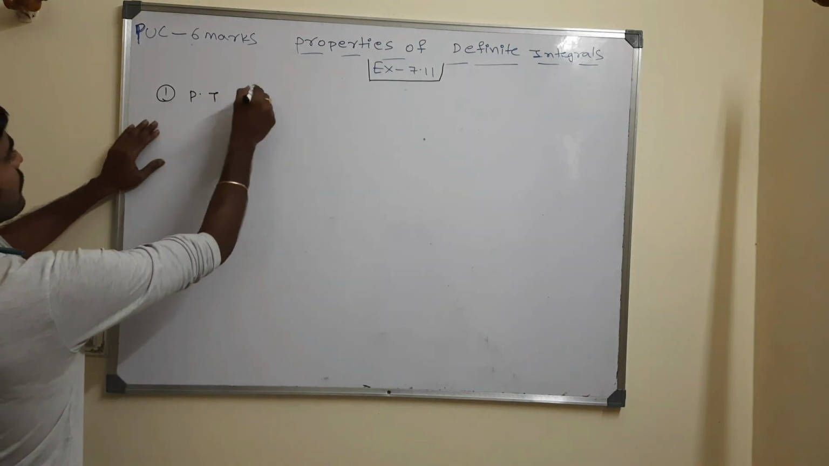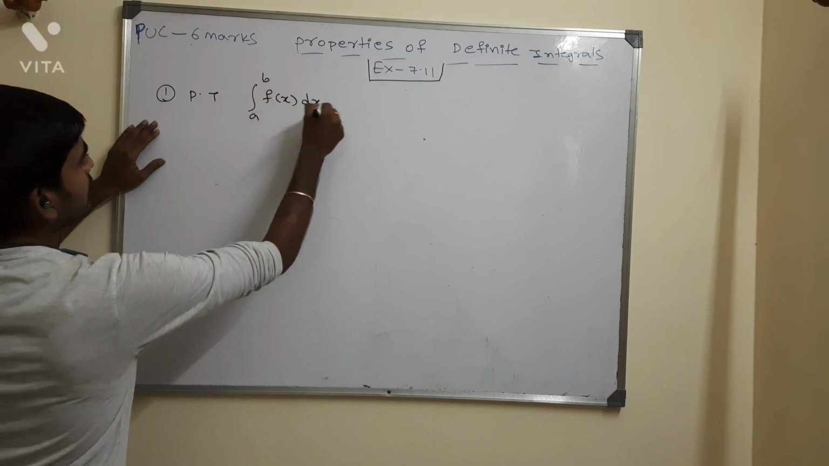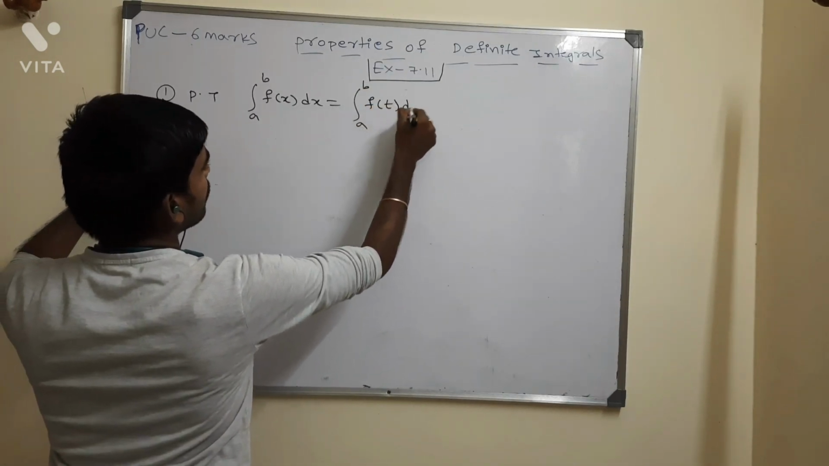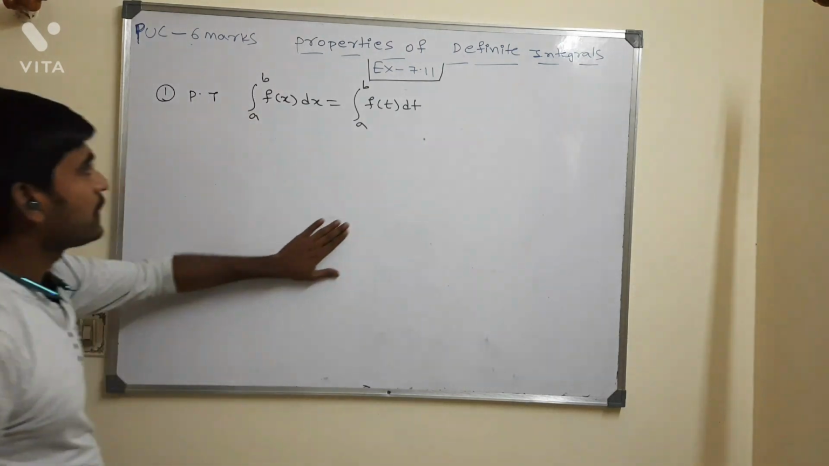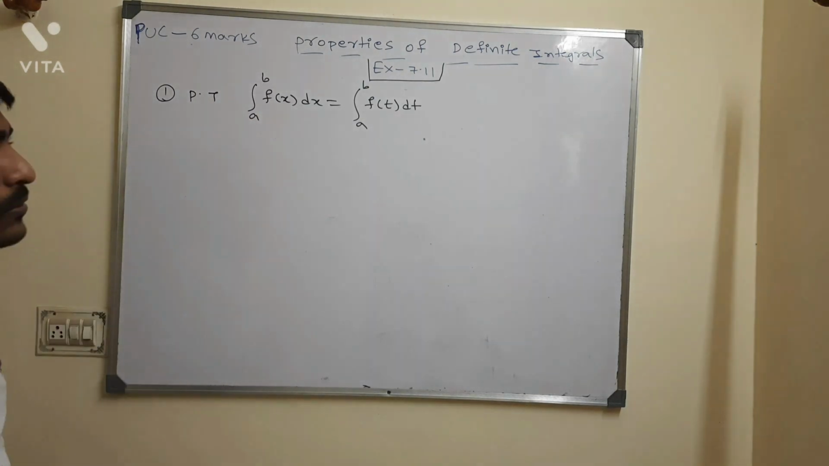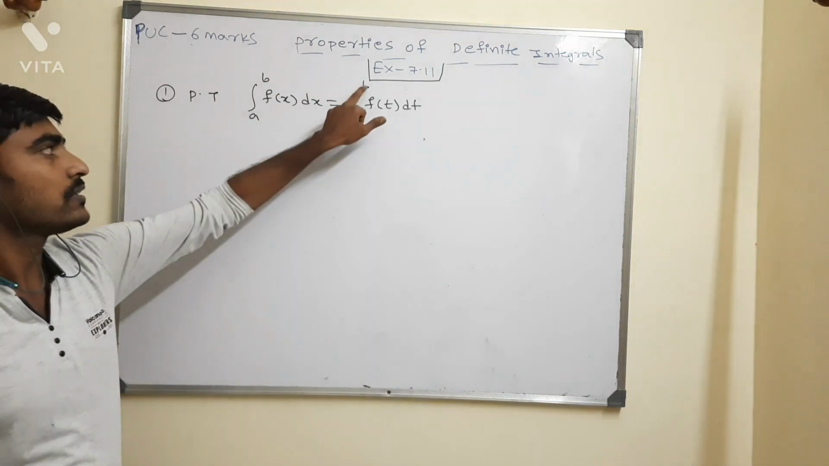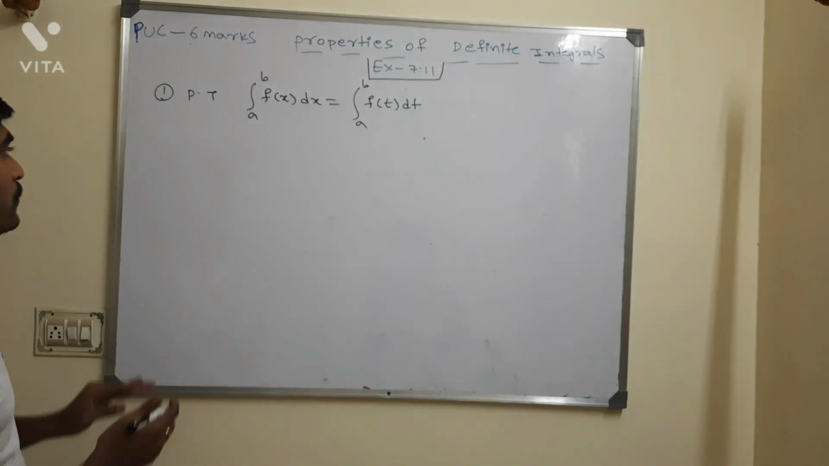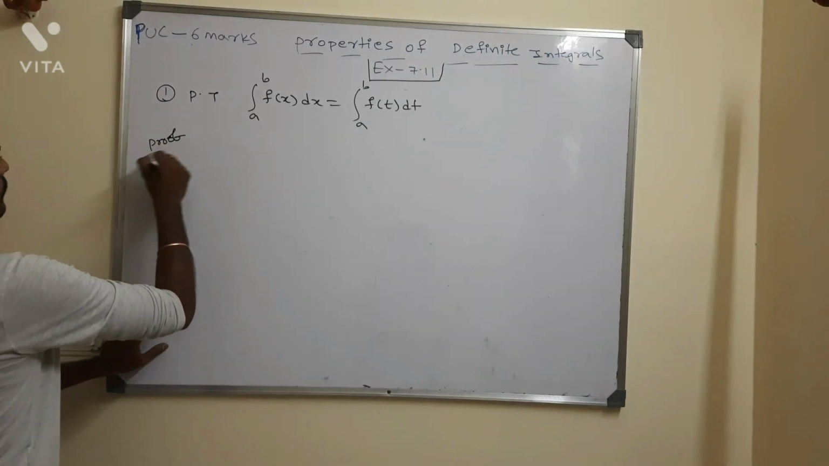Prove that the integral of a to b f of x dx is equal to the integral of a to b f of t dt. Now let me know what to do after this. So I want to prove this. How to prove that? Please take the left hand side.